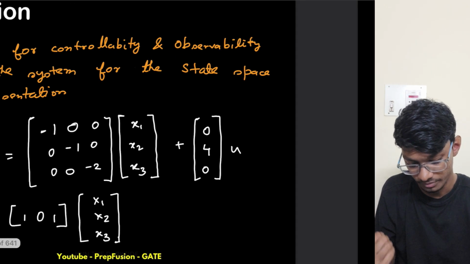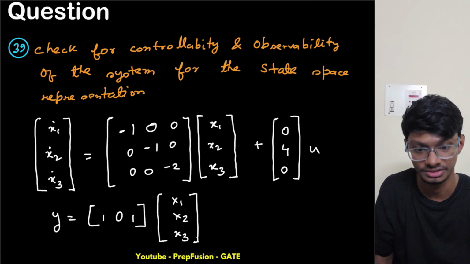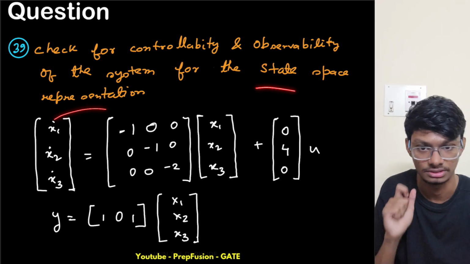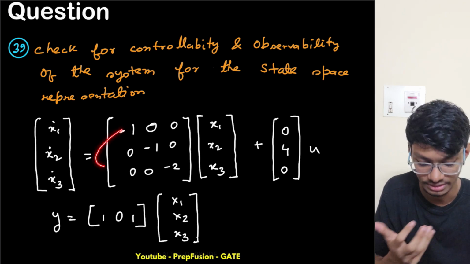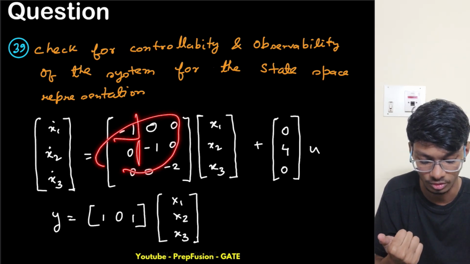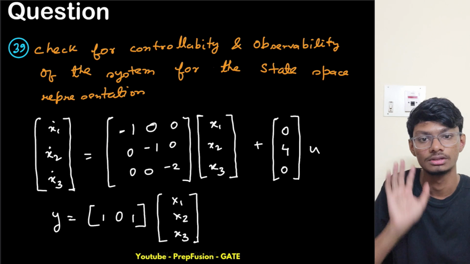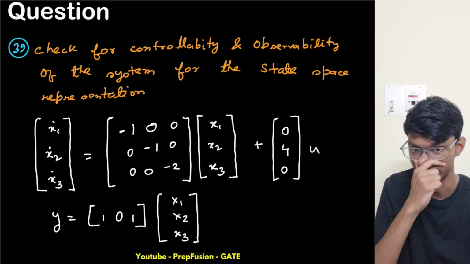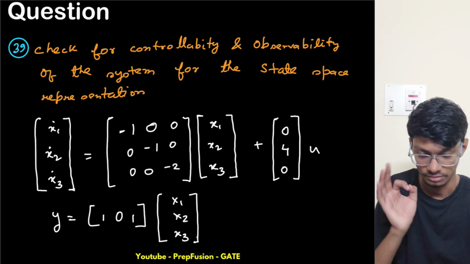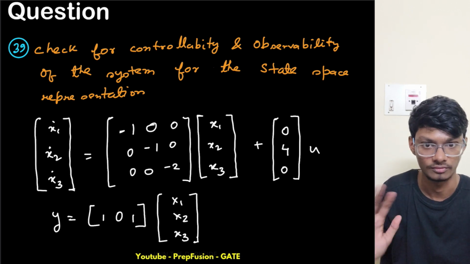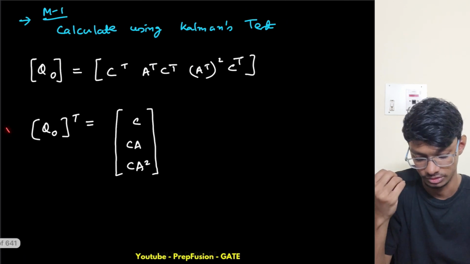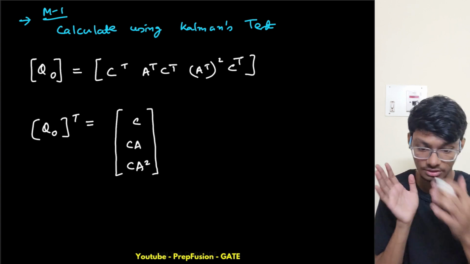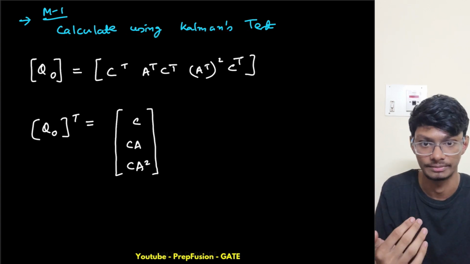In this question we have to find the controllability and observability of the system for the state space representation. By seeing this matrix only, we can see this has two Jordan blocks for the same eigenvalue. So obviously this state space representation won't be controllable or observable. These two things we already know. The first rule doesn't hold even here, so we know from the start itself. But I want to solve it like this, so that if any other question comes where we have no other option but to solve using Kalman's, you will solve using Kalman's.